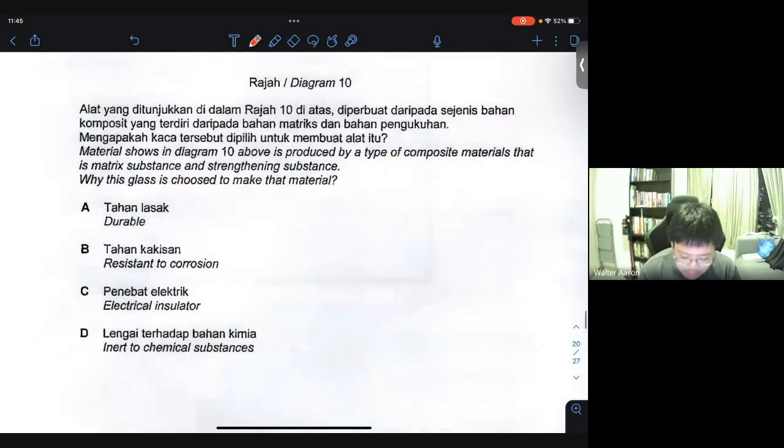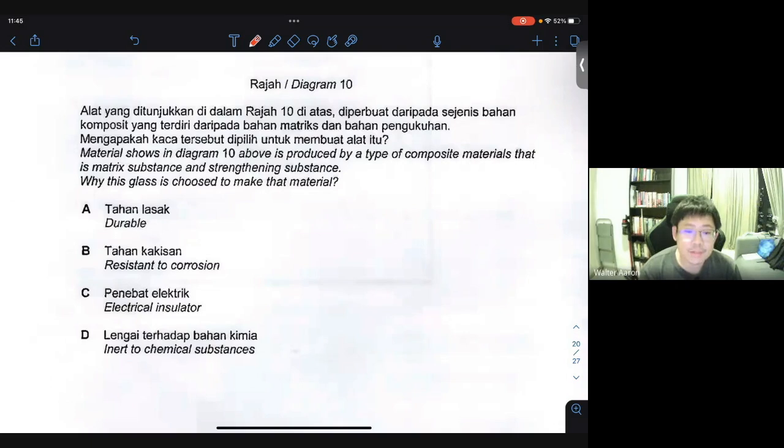So I would say the best answer to describe why this glass is chosen instead of other types is that it is durable. You want something to be very durable. Durable means it can last longer and withstand some sort of impact.